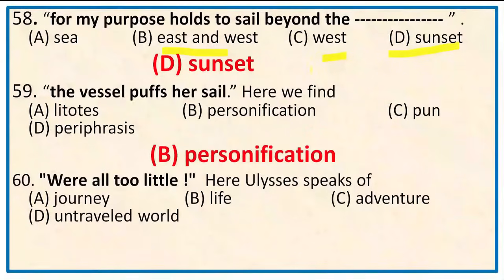Next, last one, 60. Were all too little. Here Ulysses picks up. The options are journey, life, adventure, untraveled world. And the full lines were, life piled on life were all too little, and of one to me little remains. So here obviously Ulysses picks up life. So the right option is B.